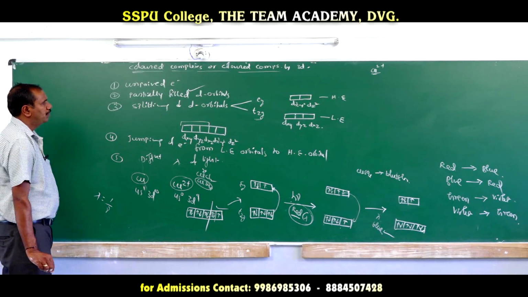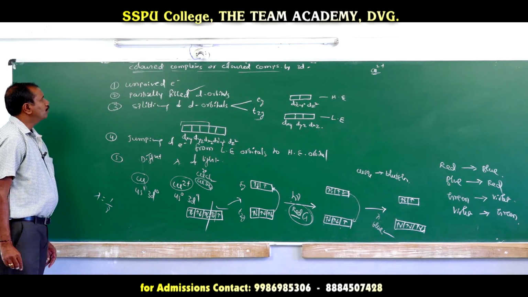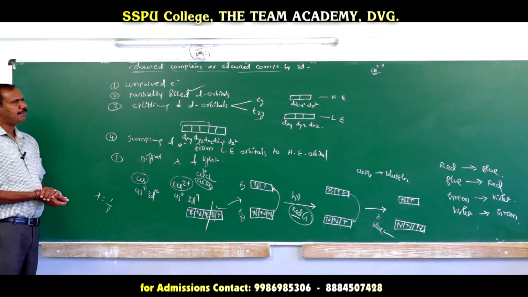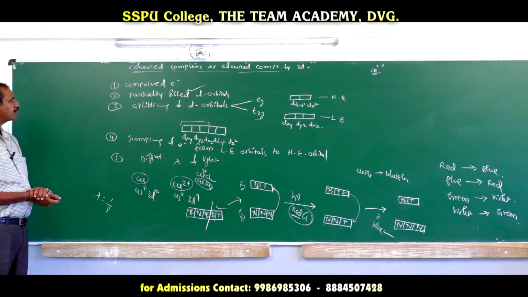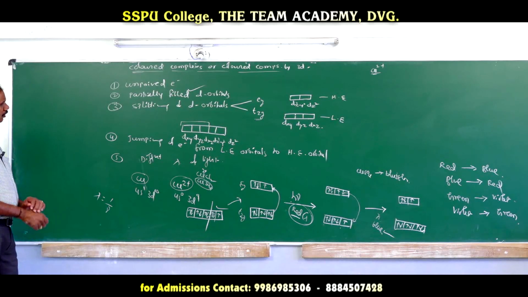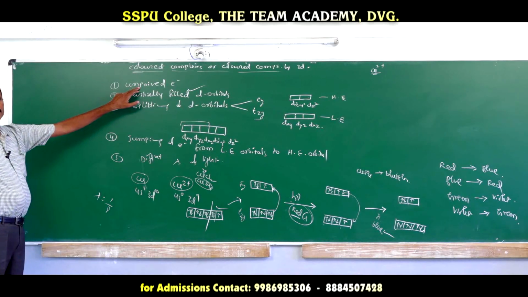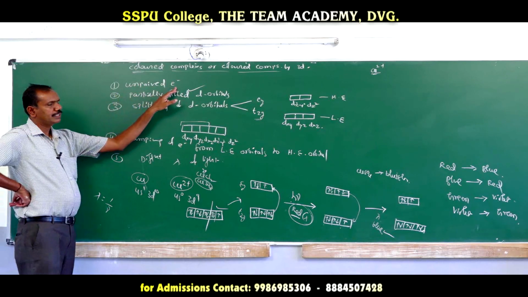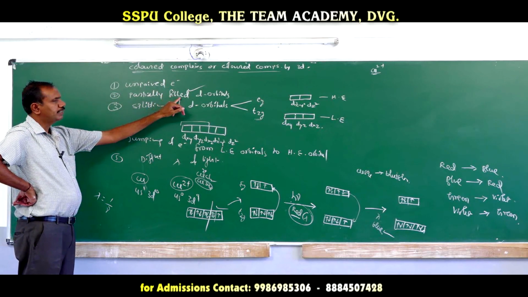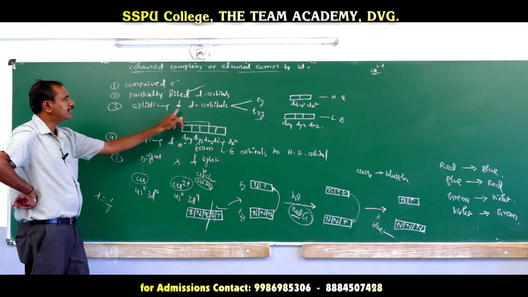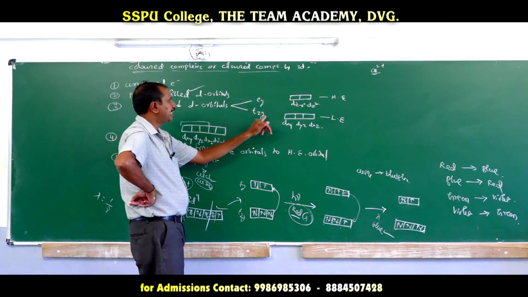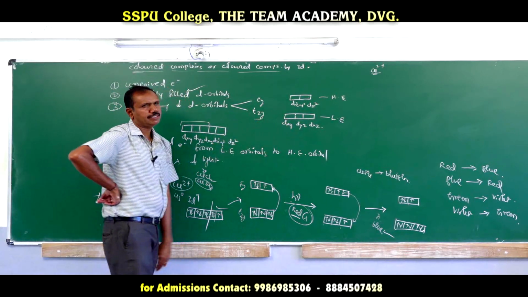Now once again we will see why transition elements exhibit different colors in their compounds. One reason is the presence of unpaired electrons in the d orbitals. Moreover, they are partially filled, and the d orbitals split into two sets, the t2g set and the eg set.